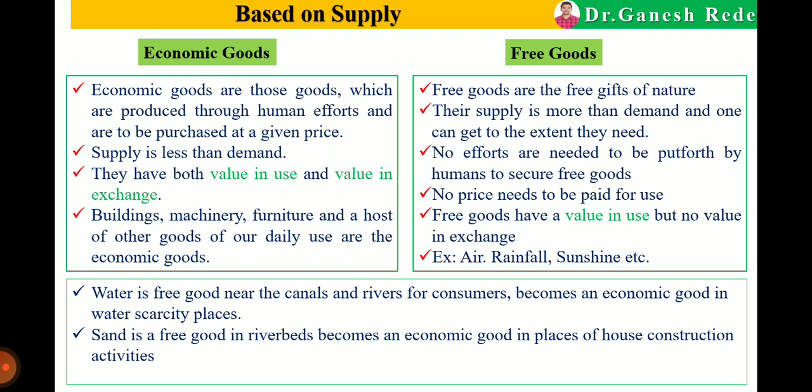Examples of economic goods, these are day-to-day life examples: pen, pencil, book, furniture, machinery. These are the economic goods. And free goods are air, rainfall, sunshine; these are the free gift of nature, so they are free goods. Now there are two examples which are exceptions. The first one is water, and the second example is sand.